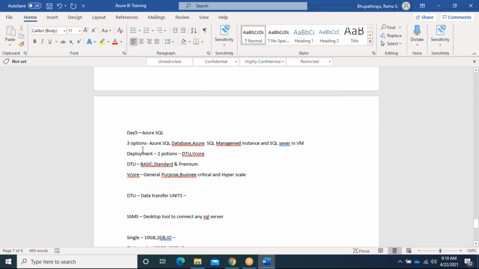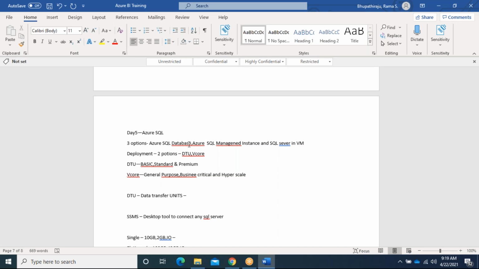In Azure SQL databases, we have another option, serverless. Serverless means Microsoft doesn't allocate any dedicated memory for our Azure SQL database, but whenever you are going to work on it, they will create it automatically, and once your job is done, they will roll back the memory and all the allocations. So they will charge for that particular time only. But the problem is there is no guarantee when it will start. Maybe there is some latency, but it is also a good option, though generally we don't go that way.